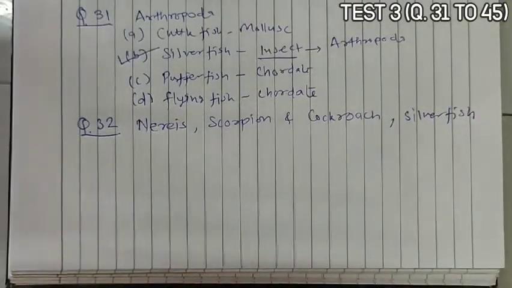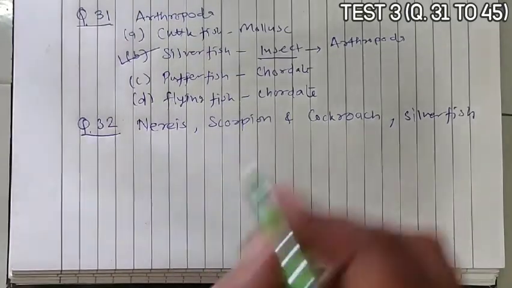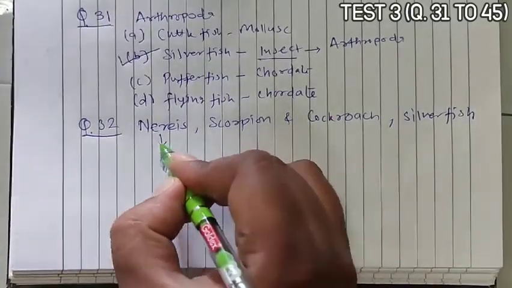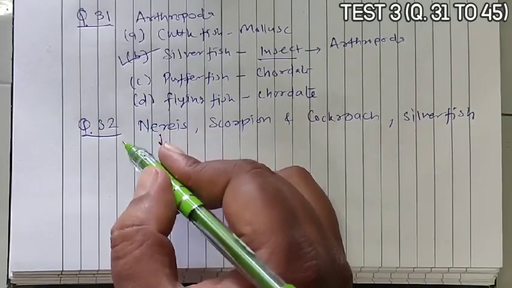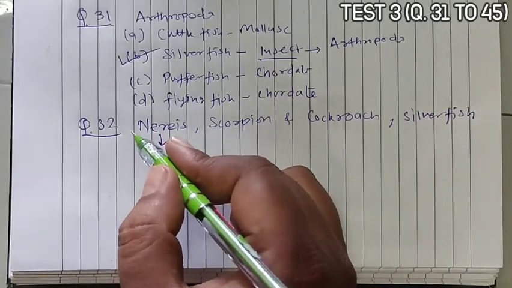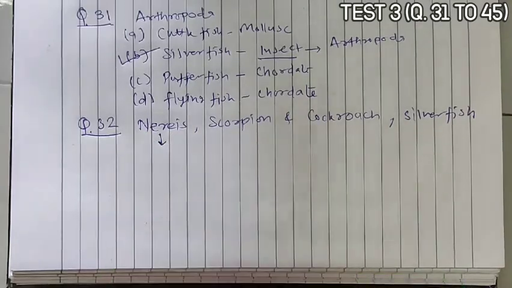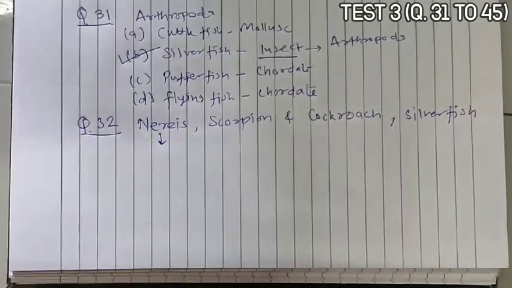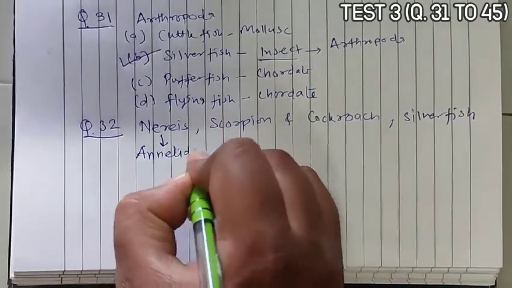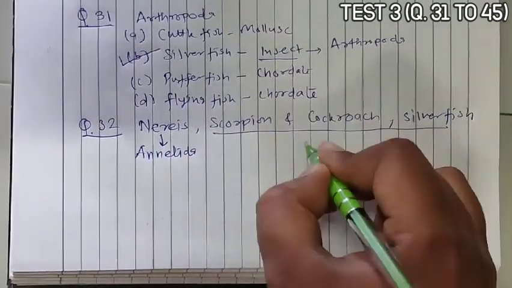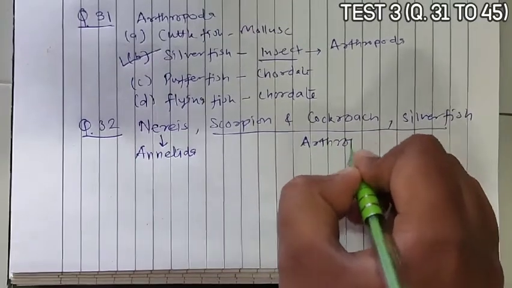Now, Nereis belongs to Annelida and the other three belong to Arthropoda.